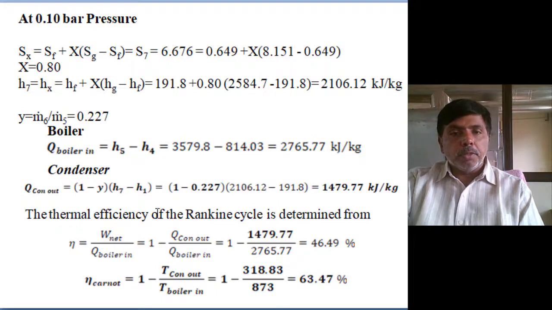Then the thermal efficiency of the Rankine cycle is determined: thermal efficiency equals W net by heat supply, or 1 minus condenser heat loss by boiler heat input.